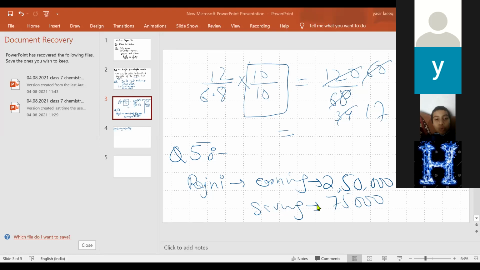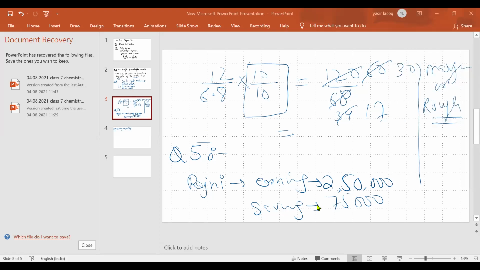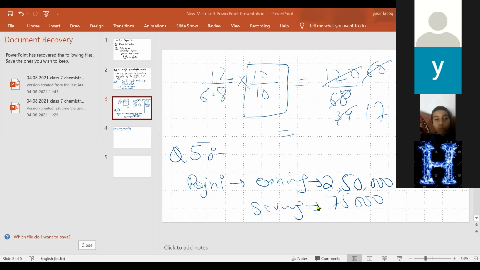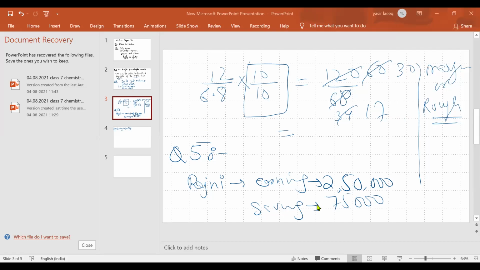Then subtract, then find the ratio. Ratio to whom? Money she saves to the money she spends.